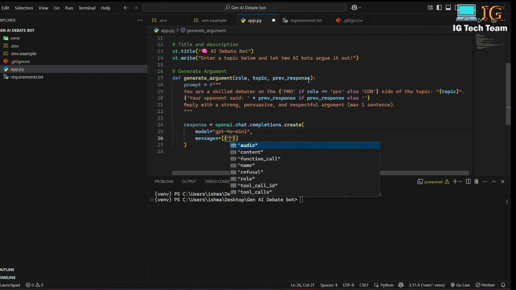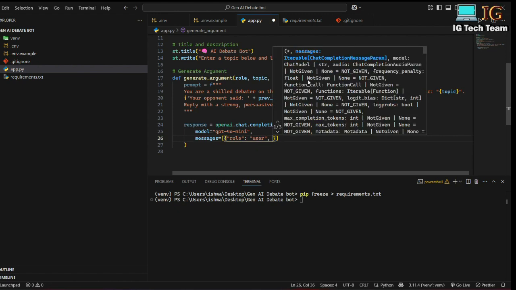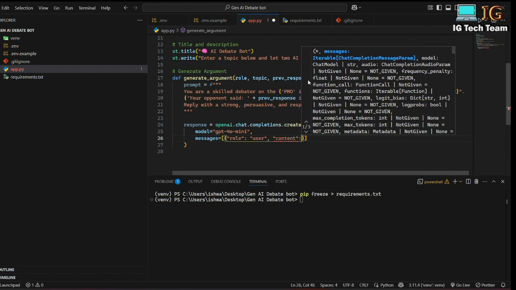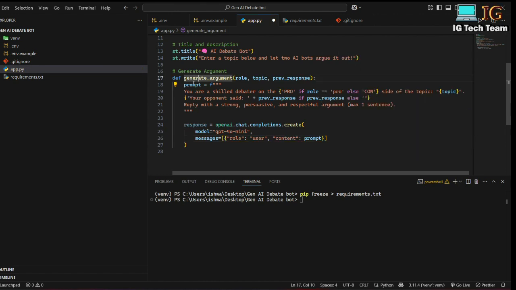Here I have to pass a role, which is user, and in the content I have to pass that prompt, and I have already defined the prompt here. So I'll be passing this prompt to my model, and it will give me the response. It will give me the positive response if the role is pro, and it will give me the negative response if the role is con.